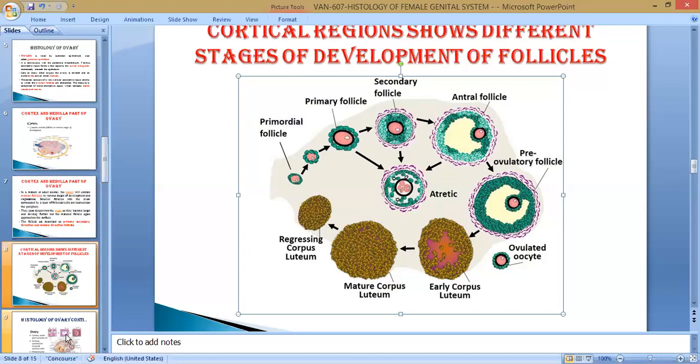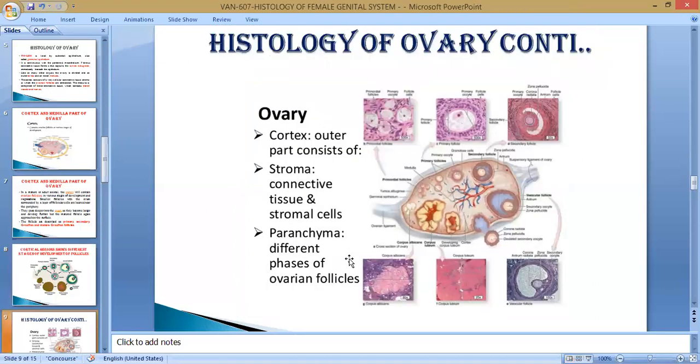You see here the histology of the ovary. This is the cortical region, which contains different stages of development of follicles. It may be primordial, primary, secondary, matured, and pre-ovulatory follicles. And the medulla contains blood vessels. The red color shows the blood vessels, mainly artery, and this is called vein, and also nerves and lymphatics are present here in the center, that is the medulla. The stroma is connective tissue and stromal cells, and the parenchyma, different stages of ovarian follicles, is present here.